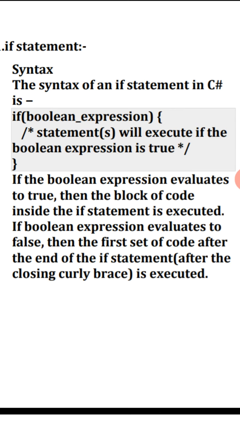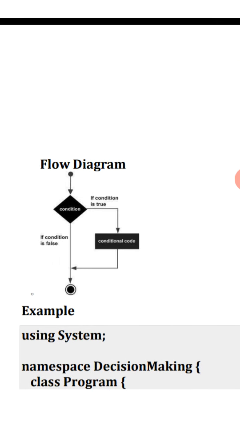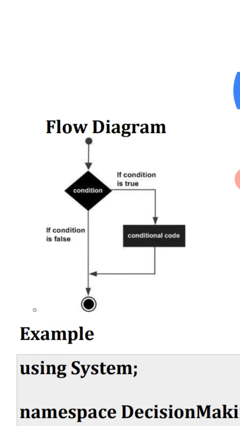If the Boolean expression evaluates to false, then the first set of code after the end of the if statement is executed.